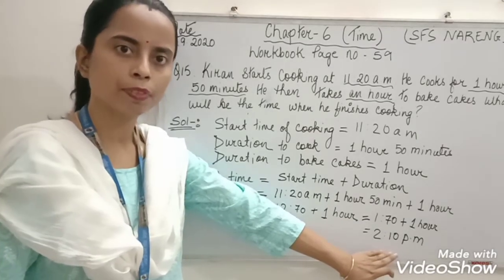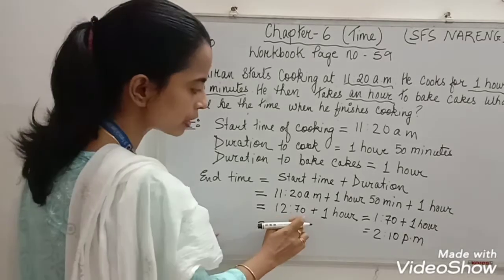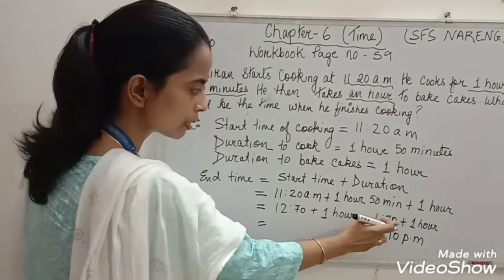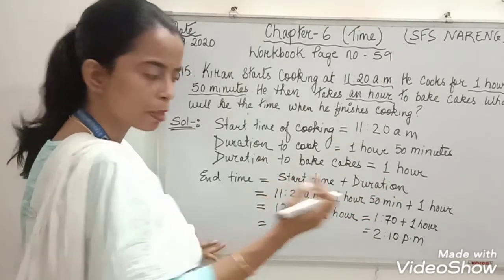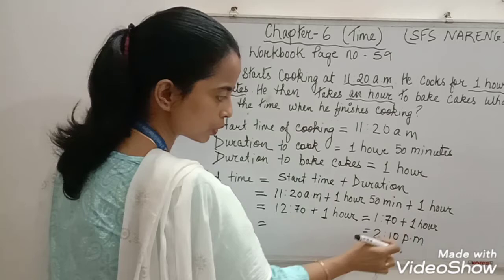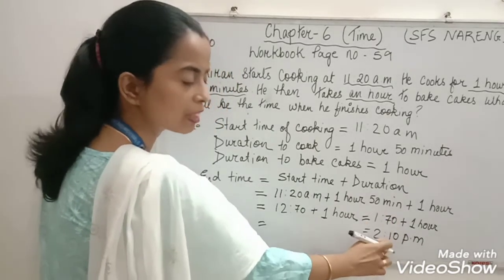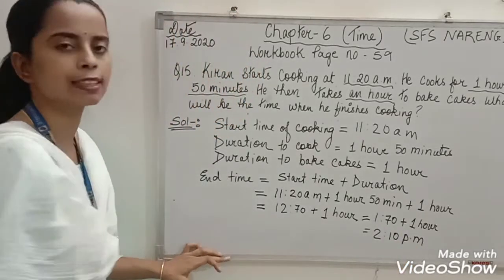2:10 p.m. Again this part I am repeating. Children, 12 hours 70 minutes plus 1 hour, how much does it come? 170. From 70 you subtract 60 minutes. 60 minutes means 1 hour. That 1 hour you have to add with 1. So 1 plus 1, 2. When you subtract 60 from 70 it remains 10. So 2:10 p.m. is the answer.